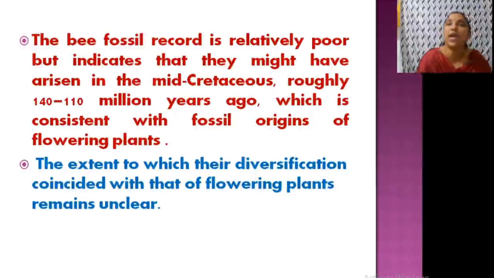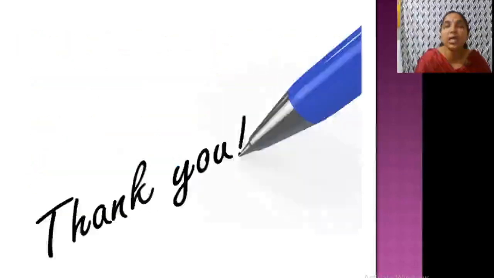Now, these are all some of the historical background. Keeping that in mind, we are discussing the co-evolution of flowers and pollinators. There is no fossil record to discuss the origin of bees and the relationship. Usually it might have arisen in the mid-Cretaceous period, about 140 million years ago. Then when the diversification happened is still unclear. So these are the co-evolution of pollinators and flowers.